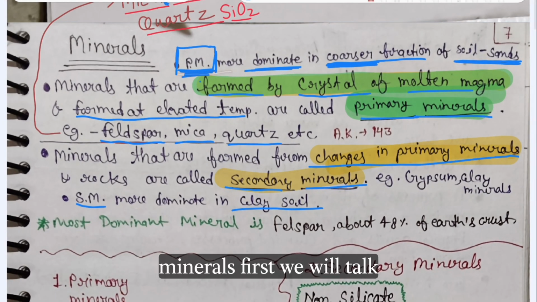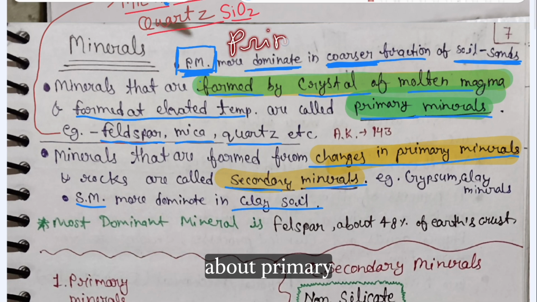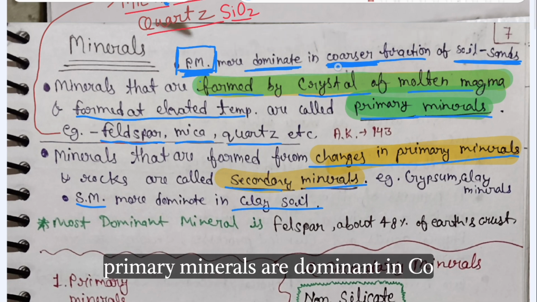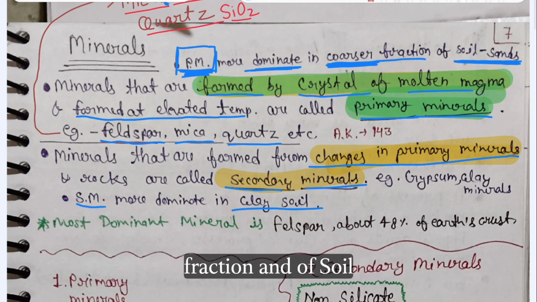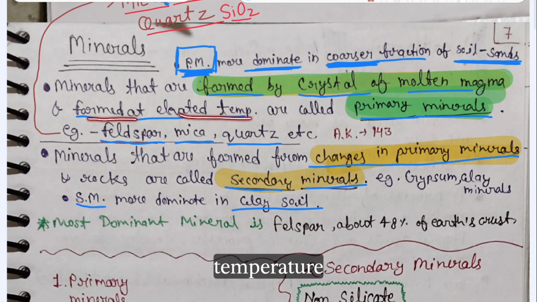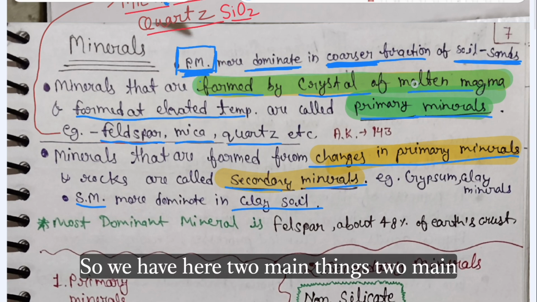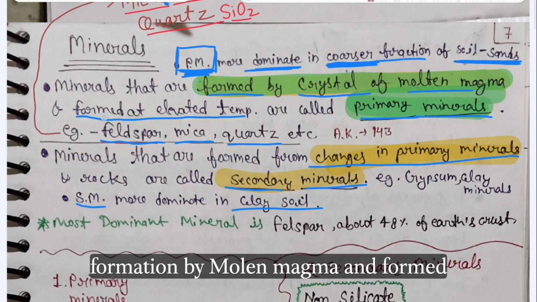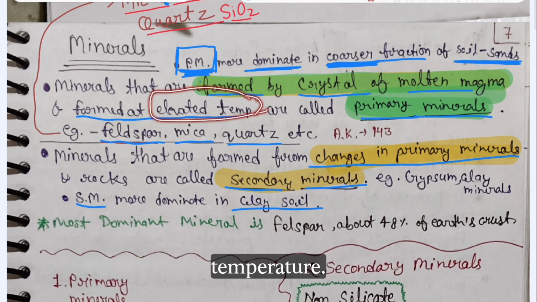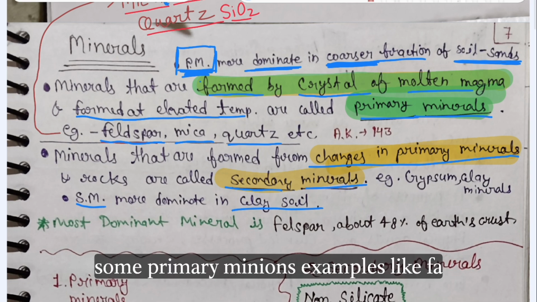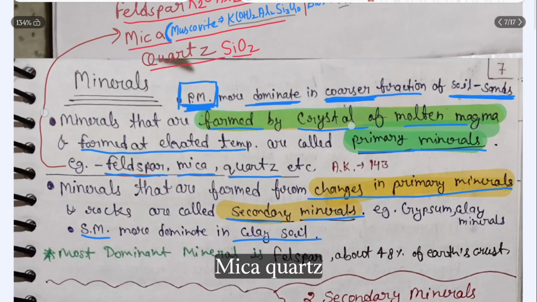Primary minerals. First, we will talk about primary minerals. Primary minerals are dominant in the coarse fraction of soil. It means in sand, primary minerals will be dominant. We have here two main keywords: formation by molten magma, and formed at elevated temperature. Some primary mineral examples are feldspar, mica, and quartz.